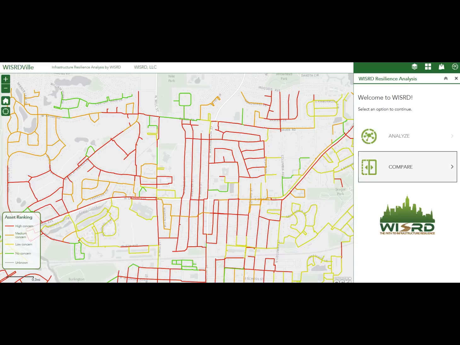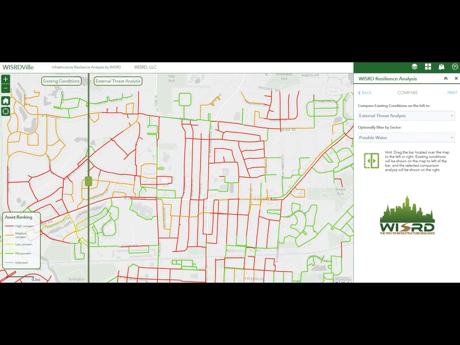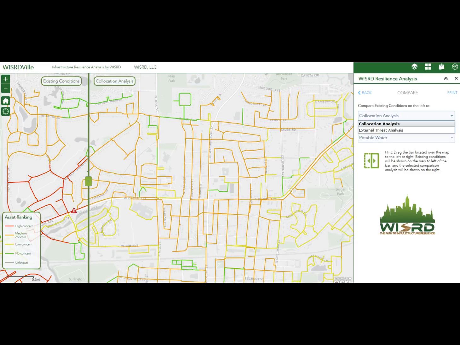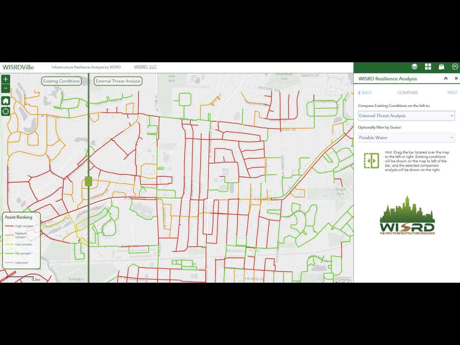Okay, let's move along to the compare button. What this is doing is allowing us to compare one analysis to another. So the base map is always existing conditions, here on the left side of the green vertical bar, and then we can pick either compare existing to co-location, or in this case, let's just stick with external threat analysis. And as we drag the bar across, again, left side is existing conditions, right side is the new scenario.